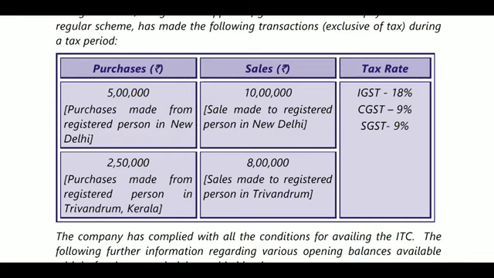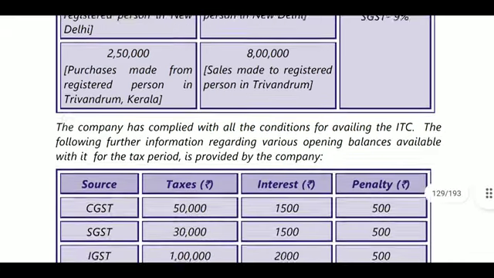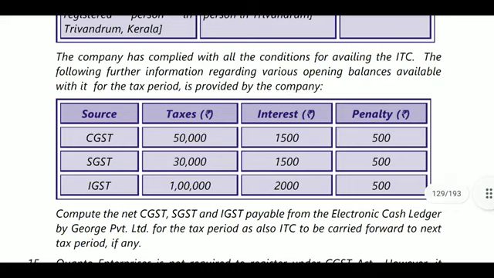This is the output tax payable. Against the output tax payable, you can claim the ITC available. So what is there in ITC available? We have CGST, SGST and IGST amounts. So we have IGST payable